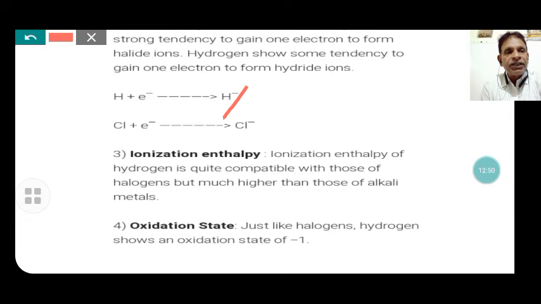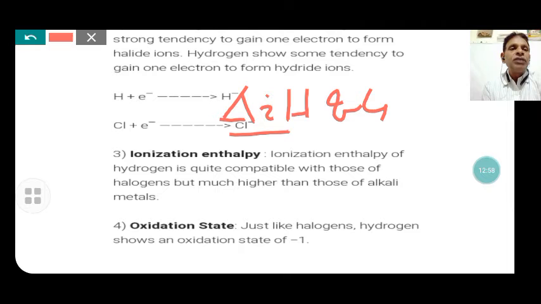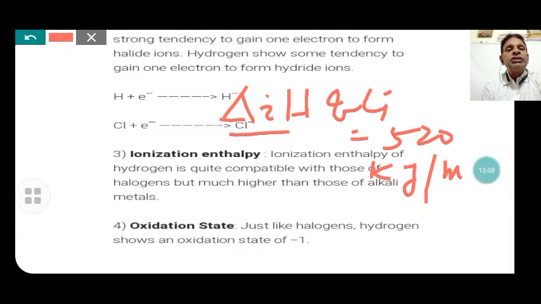Ionization enthalpy is written like that. It is the symbol for the ionization enthalpy. The ionization enthalpy of lithium is equal to 520 kilojoule per mole, and fluorine is here.